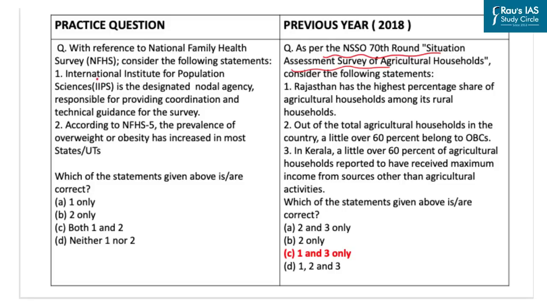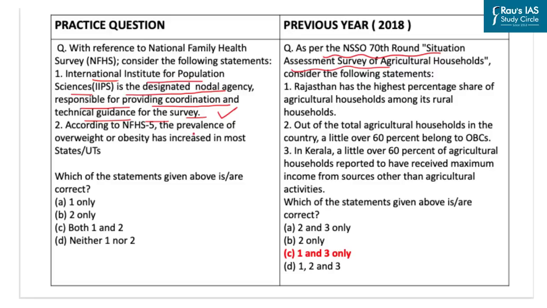The first statement is, International Institute for Population Sciences is the designated nodal agency which is responsible for providing coordination and technical guidance for the survey. Now this statement is correct, as the Ministry of Health and Family Welfare has designated IIPS as the nodal agency responsible for providing coordination and technical guidance for NFHS.